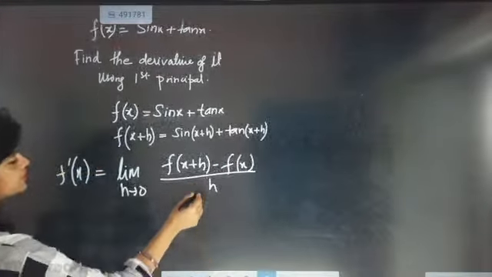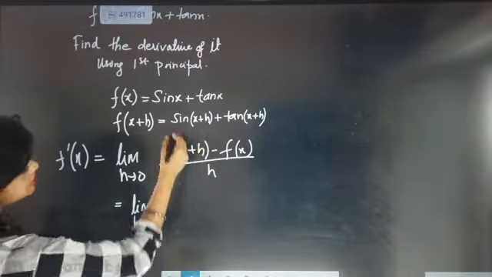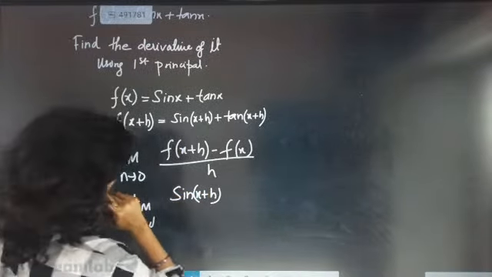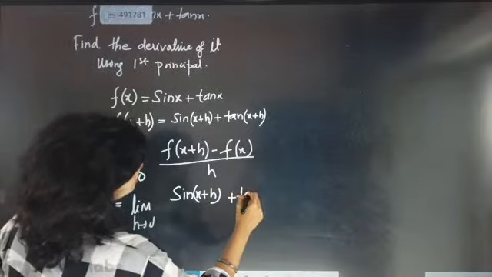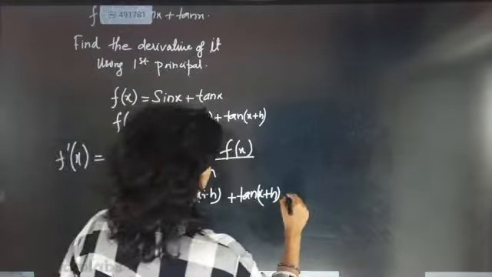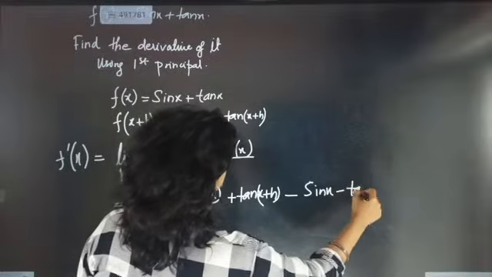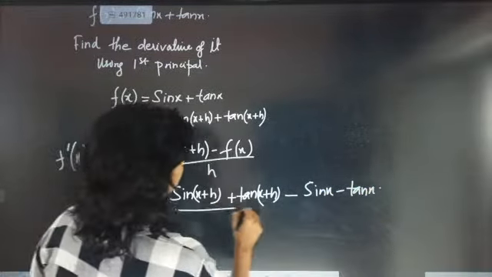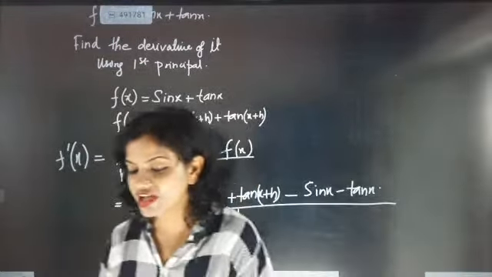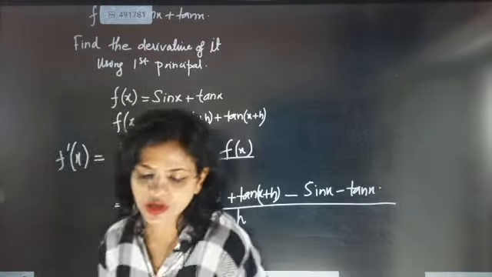Now what will be f of x plus h? So limit h tends to 0, f of x plus h is sin of x plus h plus tan of x plus h, minus sin x minus tan x, by h. Is any extra fitting required here? Chapri says cos x plus secant square x. That is absolutely correct, Chapri.